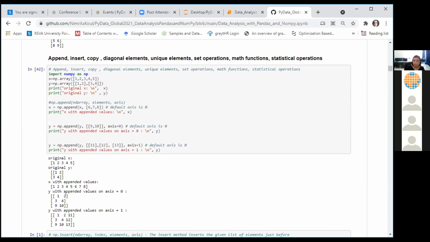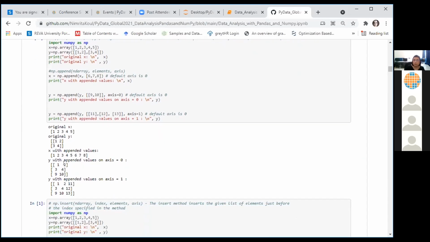Then we have array Y, which has 2 rows and 2 columns. And I have appended one more row to it, a row which contains 9 and 10. So here we can see Y has been appended with a third row, values 9 and 10.